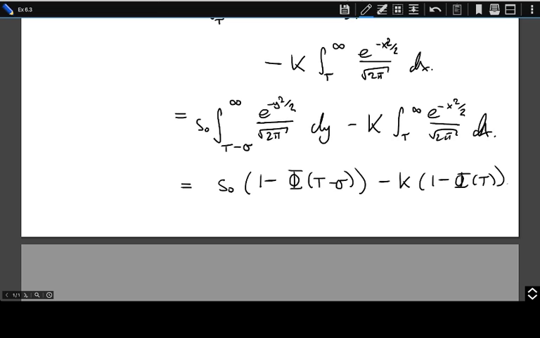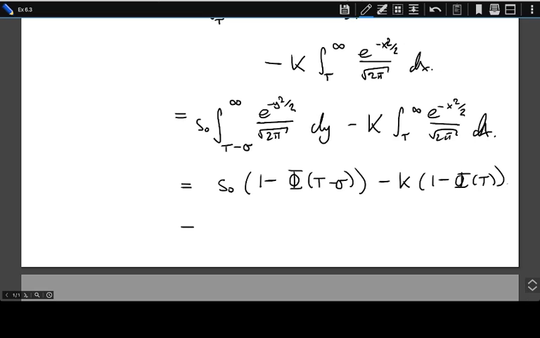All that remains to do is notice that from the choice of our value t, 1 minus phi of t minus sigma is going to be equal to phi of d plus as defined on the exercise sheet, and 1 minus phi of t to be equal to phi of d minus as defined in the exercise. And so we've proven what we wanted to prove.